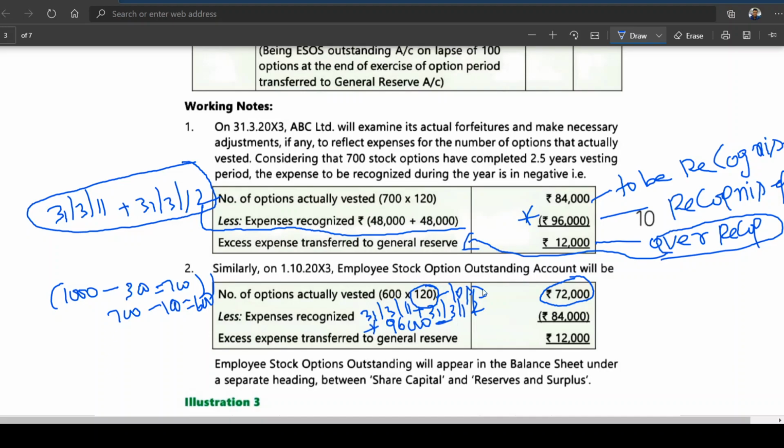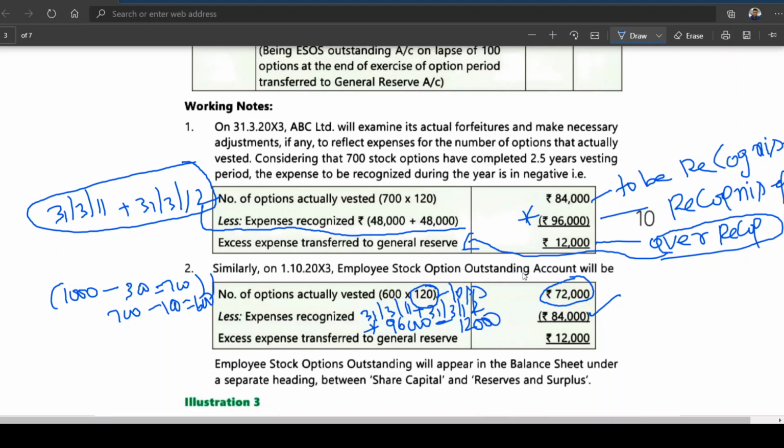What is the profit you got? 12,000. By transferring the profit to reserve, you reduce the expense from 96,000 minus 12,000. So what is the actual expense that has been recognized? 84,000. How did you get 84? Out of 96,000, the profit you got is 12,000, so 96 minus 12,000, the actual expense is 84.